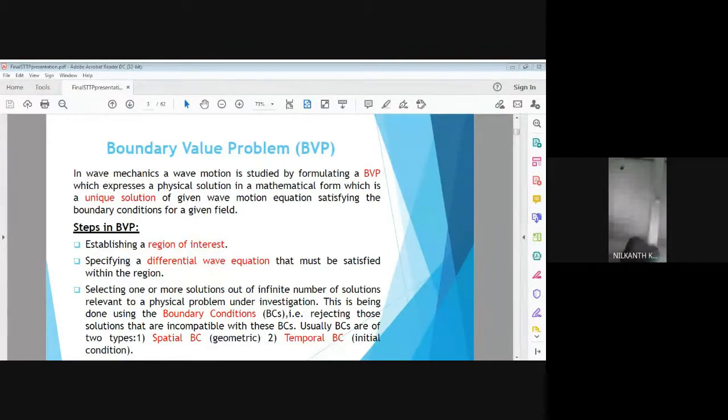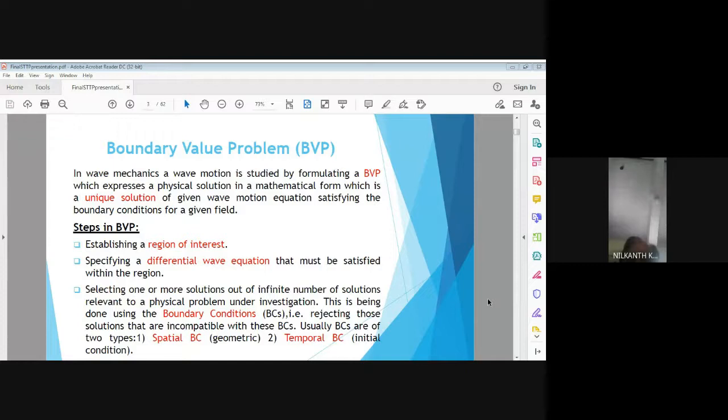Then specifying the differential equation, which is usually a combination of either continuity equation, that is gradient of velocity potential is equal to 0, plus the linearized Bernoulli's equation, that is energy equation. So the combination of energy equation and continuity equation is called as wave equation.